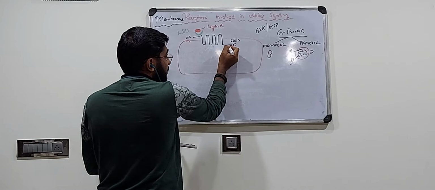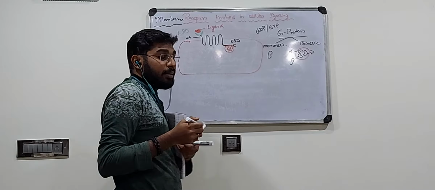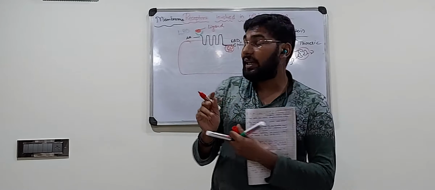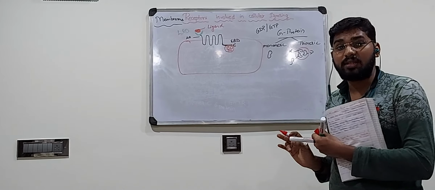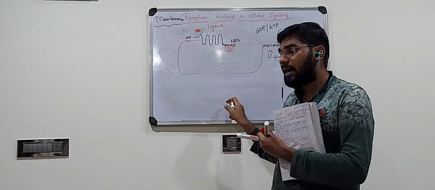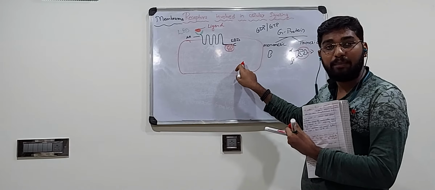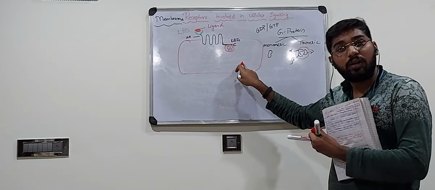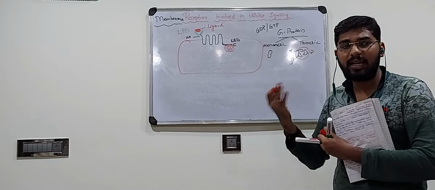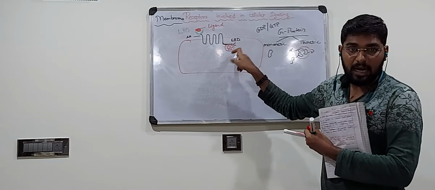3 units, trimeric. So alpha, beta, gamma. So 3 subunits. Our trimeric G protein comes and attaches to this. And now there are so many in the G protein GPCR pathway, you will see. It might go and activate the cAMP, cyclic AMP, or it might go and activate calcium ion. So there are so many other signaling pathways that are involved. So this is the triggering point or the starting point for it.